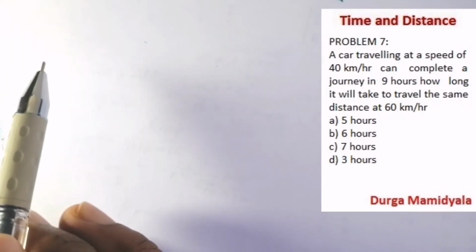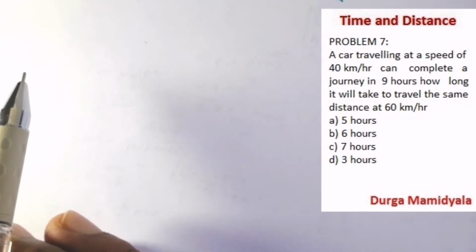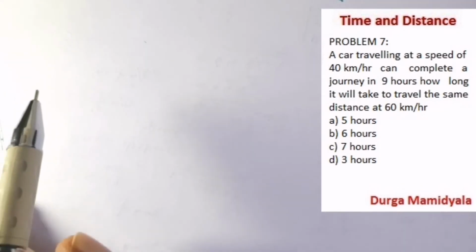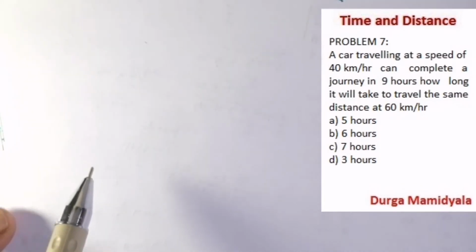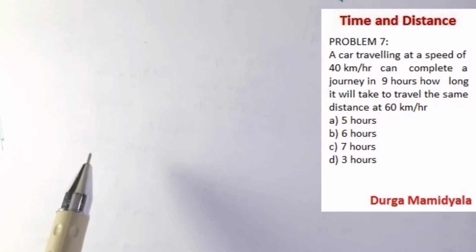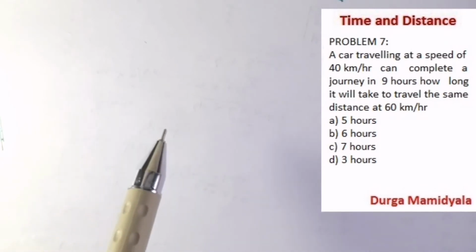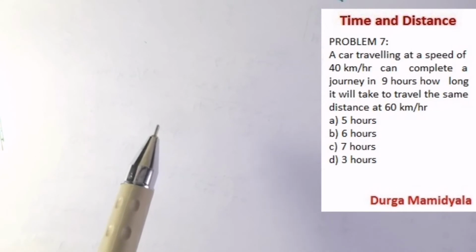A car traveling at a speed of 40 km per hour can complete a journey in 9 hours. How long will it take to travel the same distance at 60 km per hour?